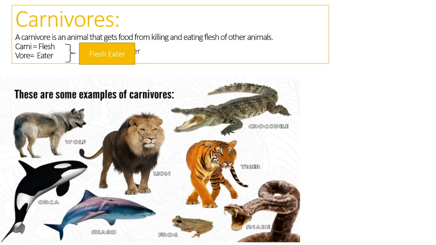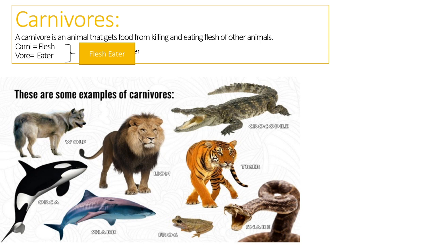Okay, next come carnivores. A carnivore is an animal that gets food by killing and eating the flesh of other animals. Carnivores are called predators when they attack another animal. Suppose a lion hunts a deer and eats it. The lion is called a predator, and the poor animal which has been eaten becomes the prey. So, prey and predator.